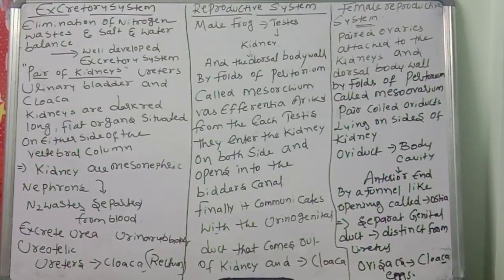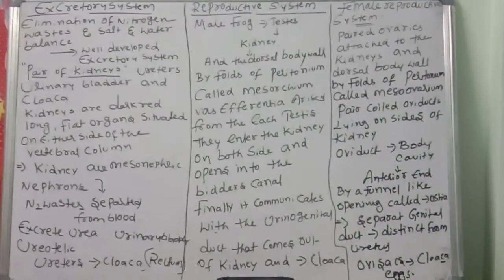Then there are ovisacs, sac-like structures, where the fertilized eggs will be. Finally the duct reaches the cloaca only. So fertilization will be external fertilization.